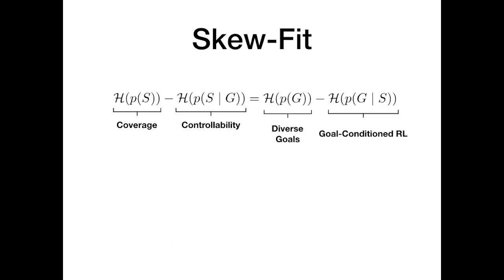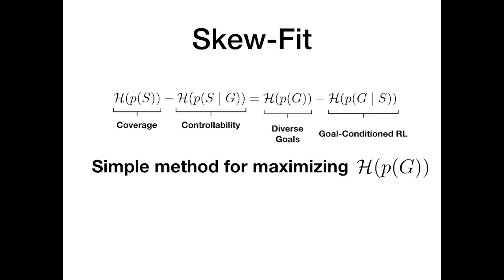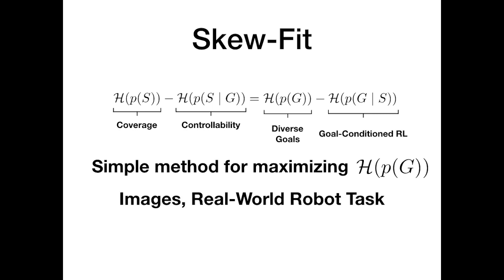In summary, we've provided a formal objective for autonomous learning. We've presented Skew-Fit, a method for tractably optimizing this objective. And we've demonstrated that it works on real-world robot tasks, directly from vision and without task-specific rewards.